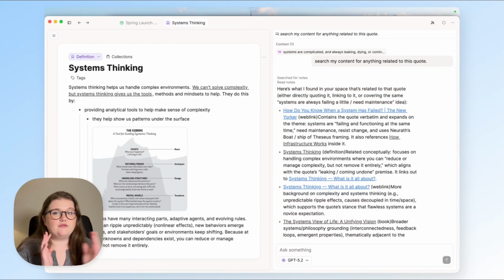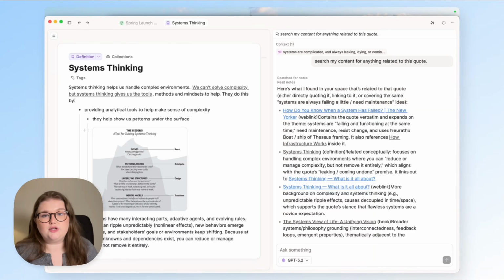because obviously this is a massive topic in our space right now. Now, for anyone watching who doesn't use AI in Capacities, this doesn't change your experience. Capacities AI is an opt-in feature. So if you're on the Pro plan, you then still have to opt in to use it, and you can review all of our documentation to work out if that is something that you want to use in your Capacities space. If it is, you get access to this. If not, you still have all the other features that make Capacities work really well.